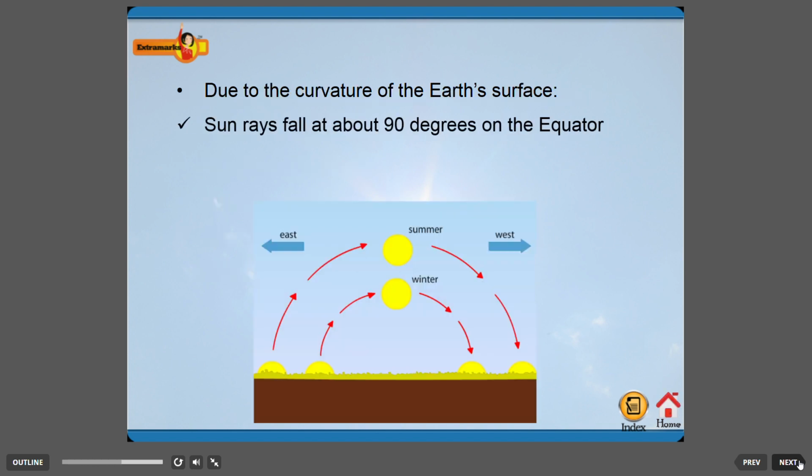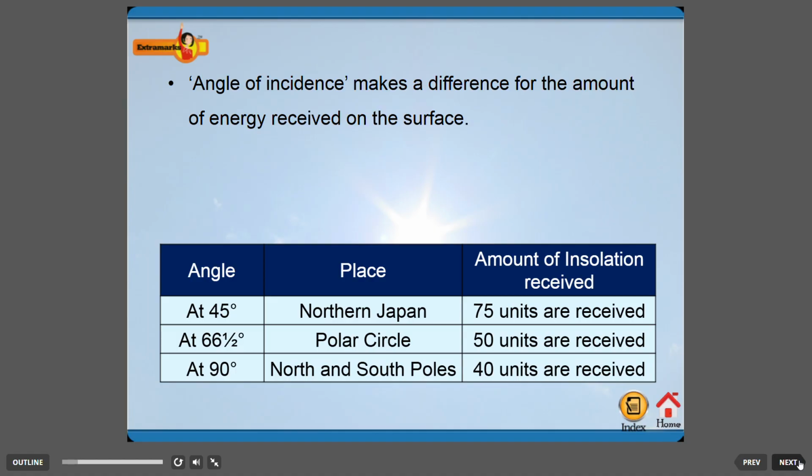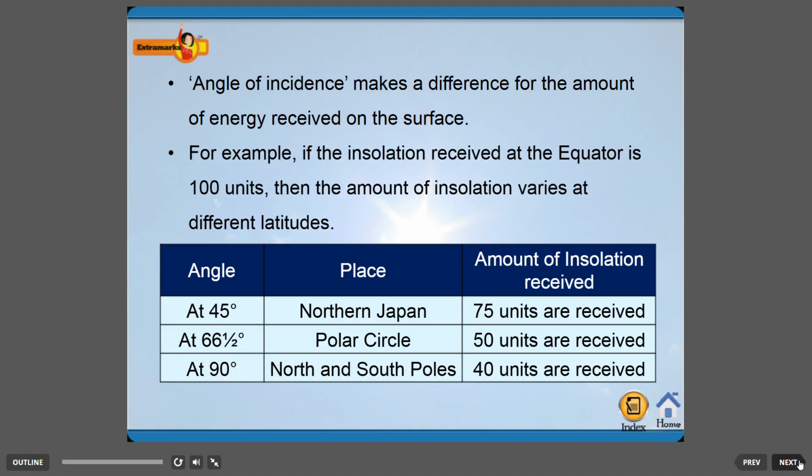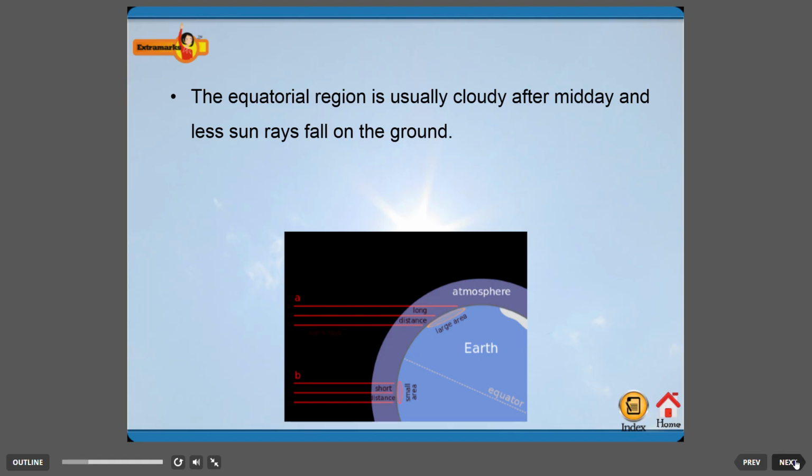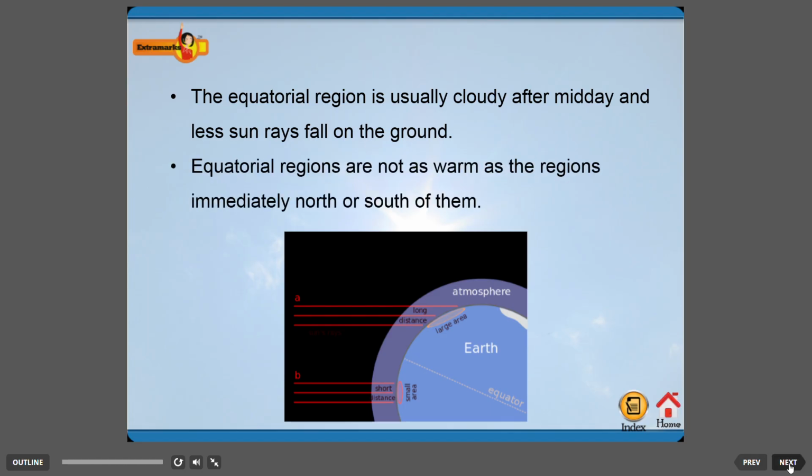Sun rays fall at about 90 degrees on the equator. Sun rays fall slantingly towards the poles. The angle of incidence makes a difference for the amount of energy received on the surface. For example, if the insolation received at the equator is 100 units, then the amount of insolation varies at different levels. The equatorial region is usually cloudy after midday and fewer sun rays fall on the ground. Equatorial regions are not as warm as the regions immediately north or south of them.